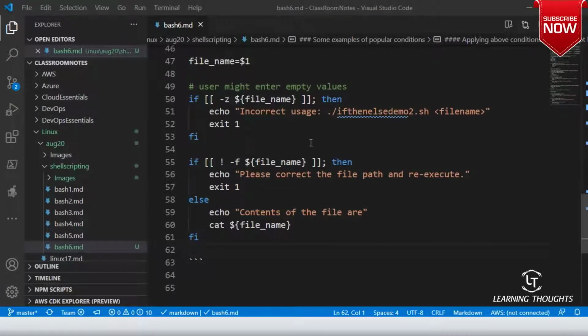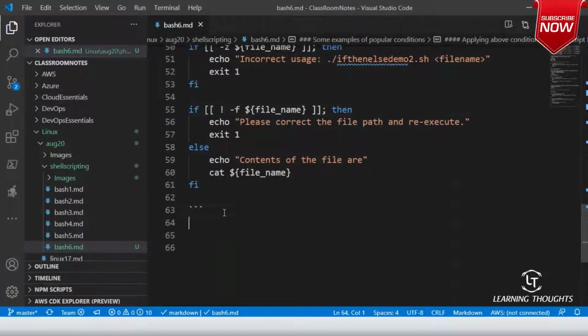Sir, hyphen C is if the file name is empty, right? So this is where the first mistake was I have done this. You should have a space over here. And the second mistake which I have done is I should have a space, right? Don't forget that spaces. Okay.